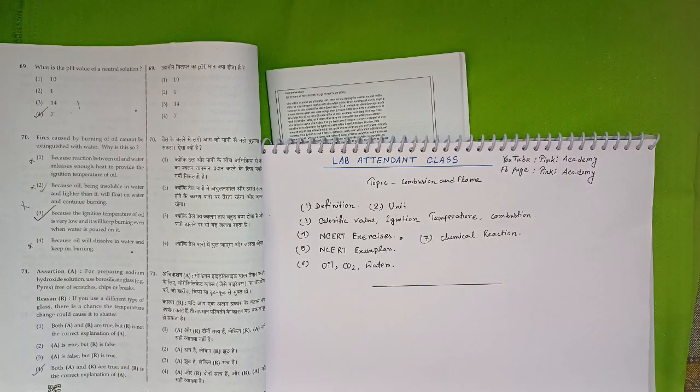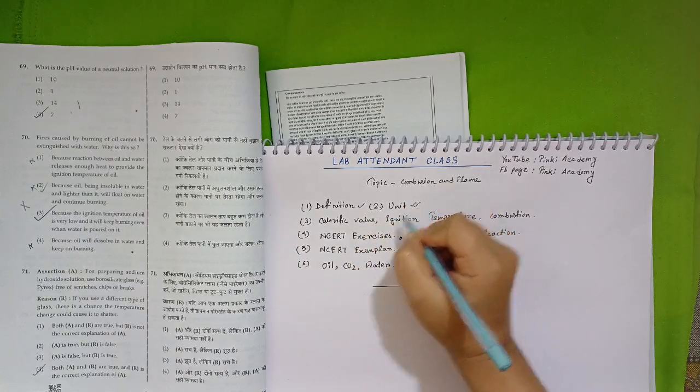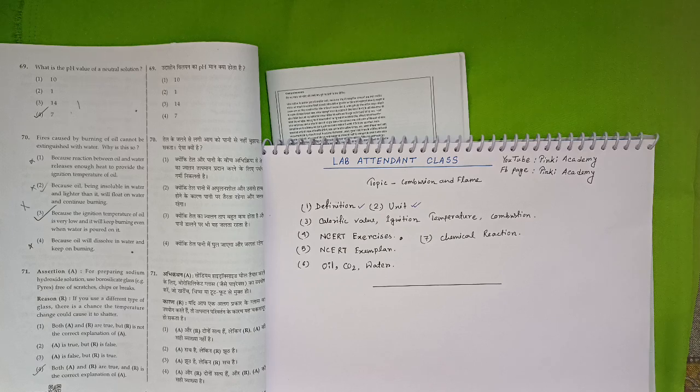The definition and unit are equally important, because when you know the unit, sometimes you may find out the definition also. Later in this video I'll discuss how you can find out the definition using the unit only. In physics we can find the definition from the unit. So I repeat, you have to make all the definitions and all the units for all the points you have in this topic, combustion and flame.